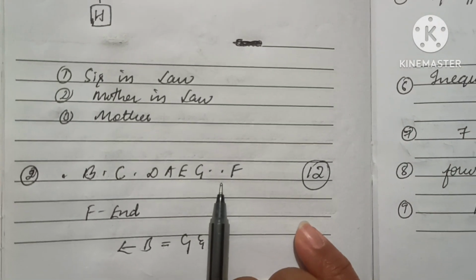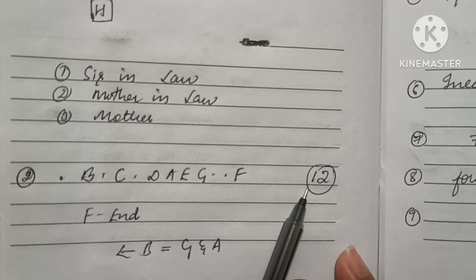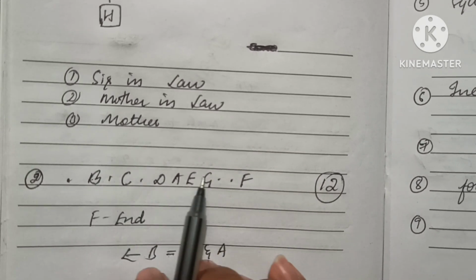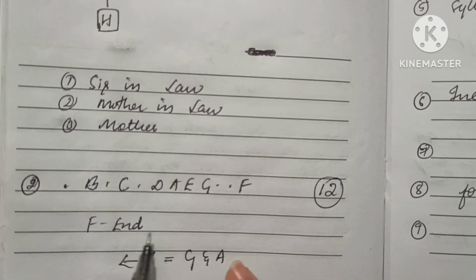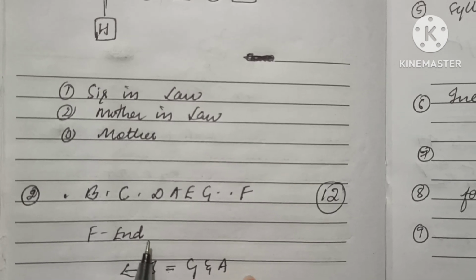Then this is the uncertain number of people seating arrangement. There were 12 people. I guess this is the sequence, so please comment what you got. And these are the conditions, like F sits at the extreme end.